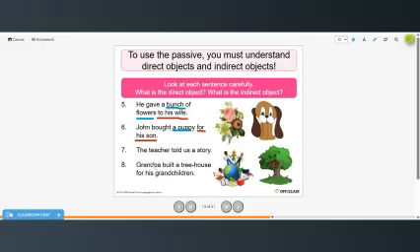The teacher told us a story. Here, story is the direct object, and us is the indirect object. Grandpa built a treehouse for his grandchildren. So grandchildren is the indirect object, and treehouse is the direct object.